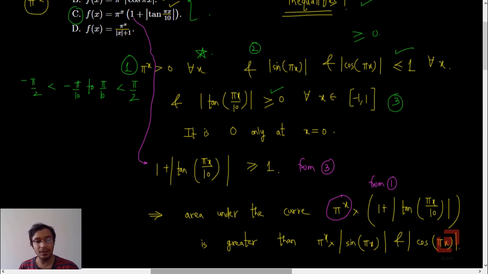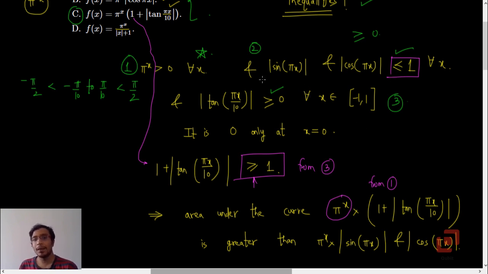Which means if mod of sin pi x and mod of cos pi x are less than or equal to 1, and 1 plus mod of tan of pi x by 10 is greater than or equal to 1, multiplying everything by pi raised to x is not going to change the sense of these inequalities. So mod of sin pi x and mod of cos pi x will always be less than or equal to 1.